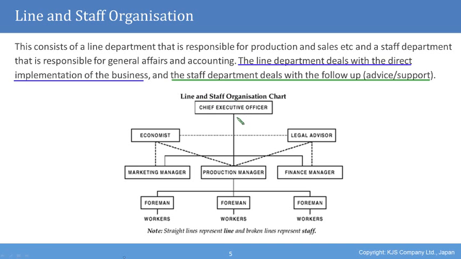At the top, as usual, you have the Chief Executive Officer, the CEO, and then you have the production managers, marketing managers, finance managers, and all sorts of experts such as an economist or a legal advisor. And typically at the bottom, you have the workers who are typically ordered by the foreman.